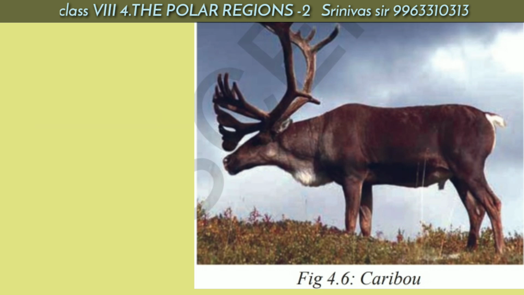The Eskimos used different methods and different techniques to hunt the animals. They do not use the same method and technique.